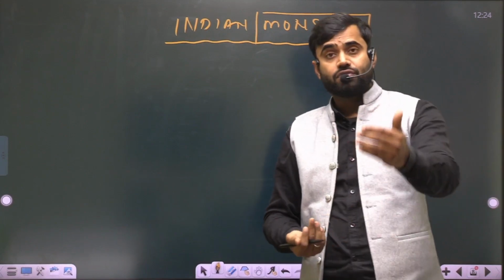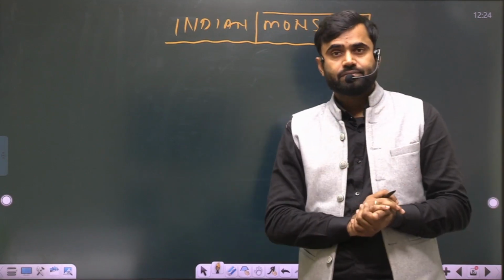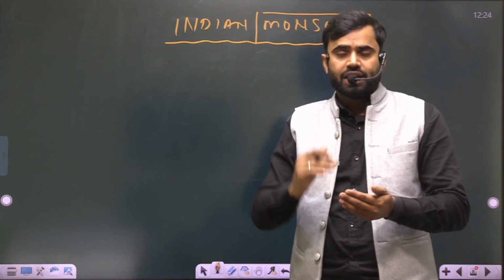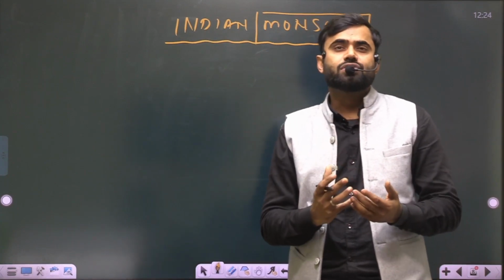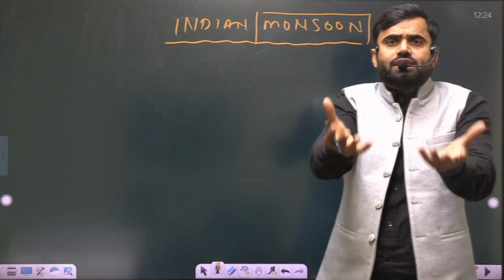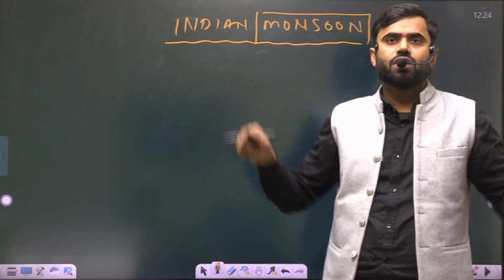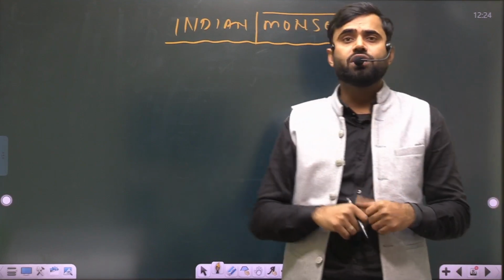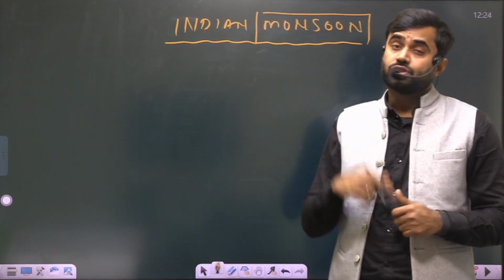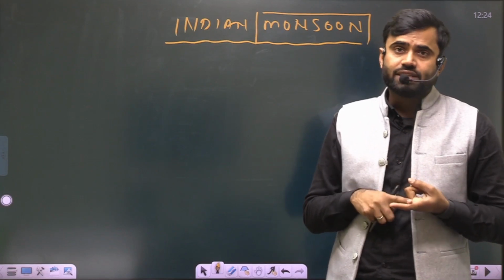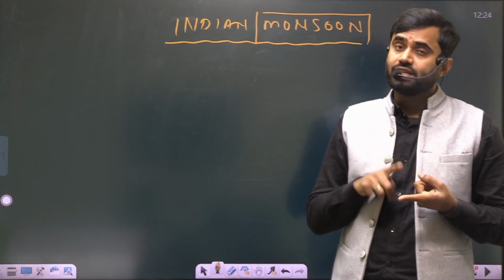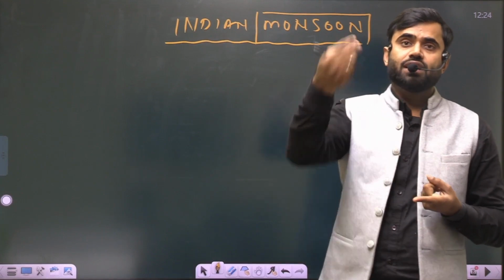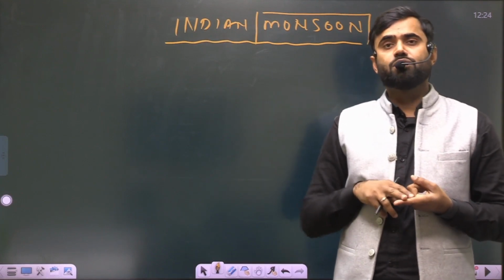And what is the role of the westerly jet stream? In the retreating monsoon and northeast monsoon, it becomes a very interesting point to know the role of the easterly jet stream. A number of studies claim that jet streams play a very crucial role in the formation of Indian monsoon. So we have to know the role of the westerly jet stream, and we have to know the role of the easterly jet stream. These are very important factors to understand the origin of Indian monsoon.